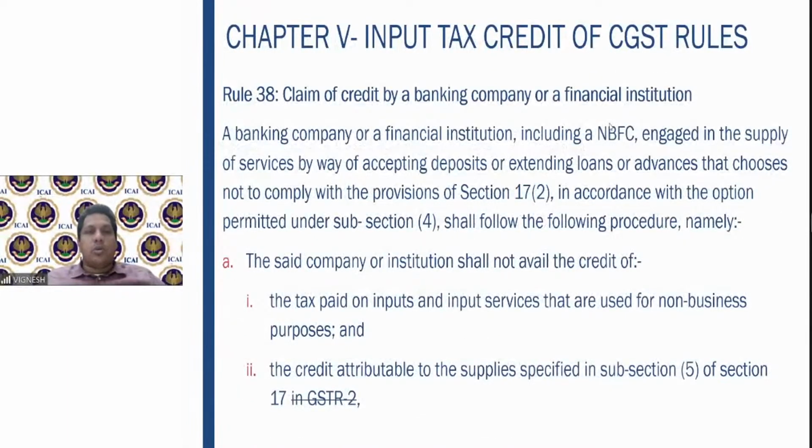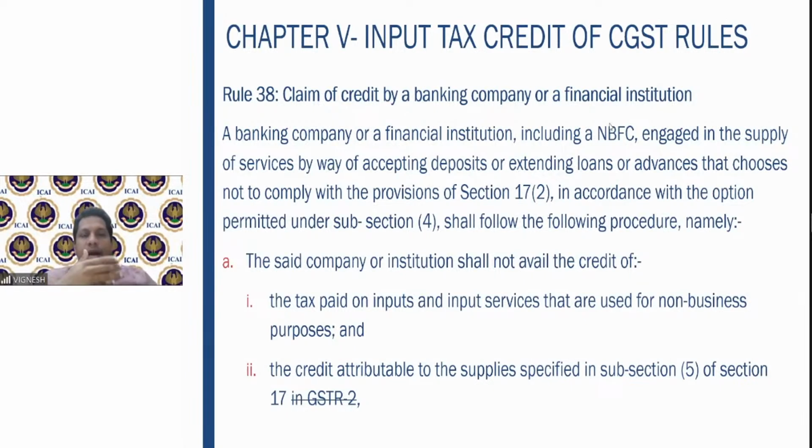Then we come to rule number 38, claim of credit by banking or financial institution. As I told you, in this particular situation, rule number 38 has given the respective procedure for how a banking or financial institution claims the input tax credit.